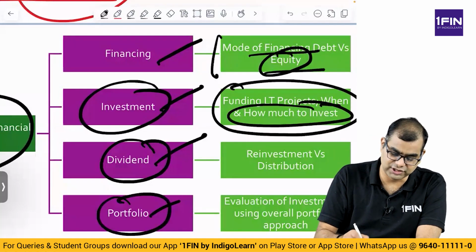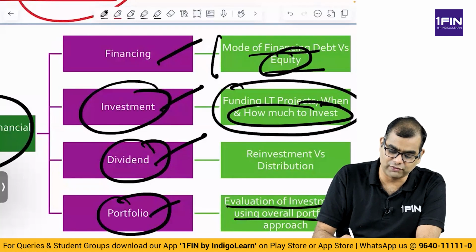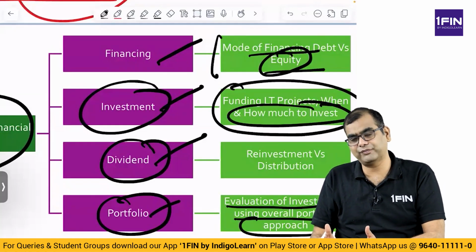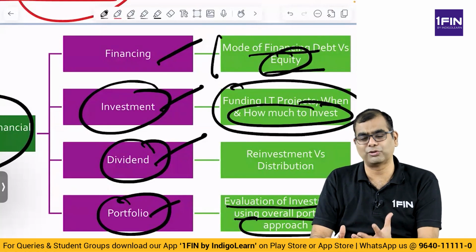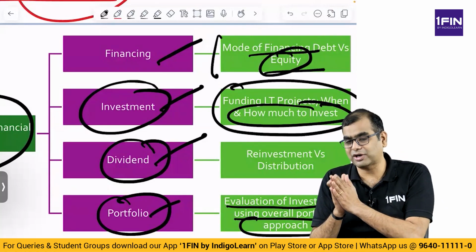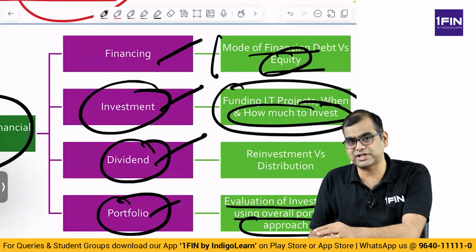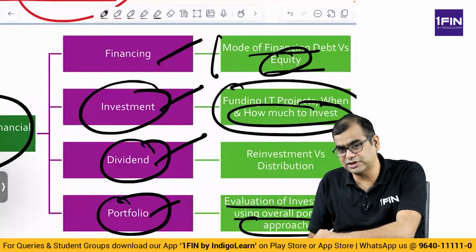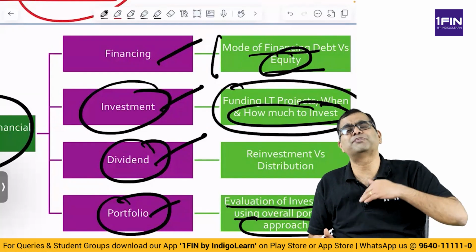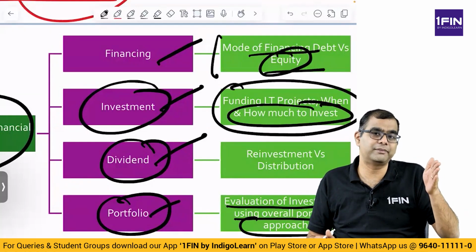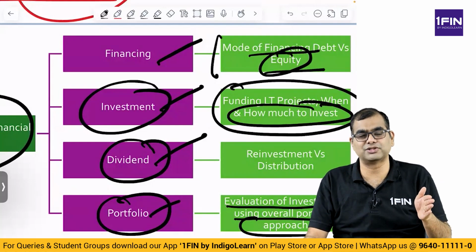Then you have portfolio decisions, that is evaluation of all investments using an overall portfolio approach. We will learn this in the portfolio management chapter, where you evaluate everything from a portfolio perspective. As an organization, does this make sense for me? I will not look at projects independently. I will not say this project is generating money or losing money. In the overall context, even if this project is losing money here, it is reducing substantial risk for me, or some other project is gaining huge profits because this project is losing money.